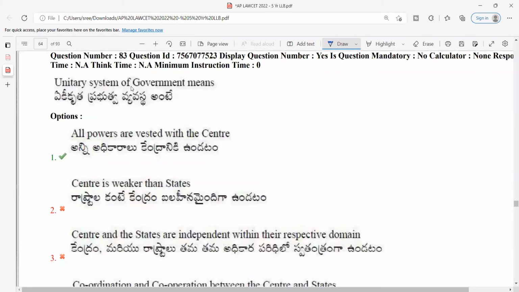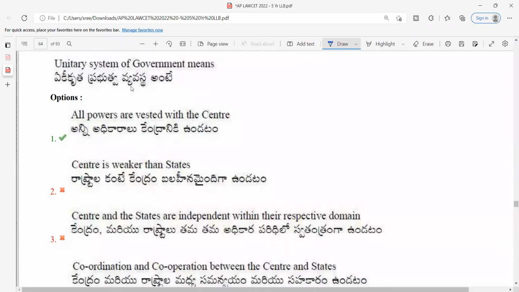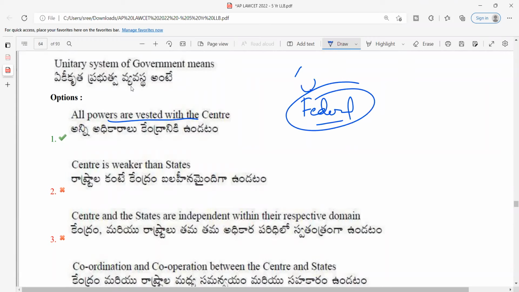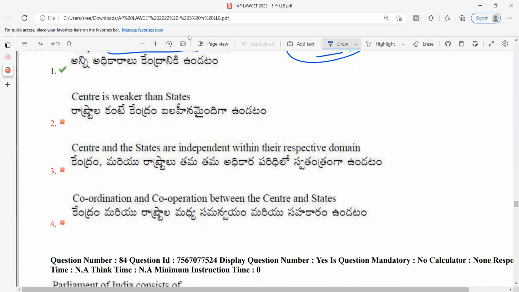Okay, unitary system of government means, what is a unitary system? It is where all the powers are vested with the center. What is a federal system? In a federal system, the powers are divided between the center and other provinces or territories. But in a unitary government, all the powers are in the hands of the center. Okay, is there any question from here? Yeah, next.